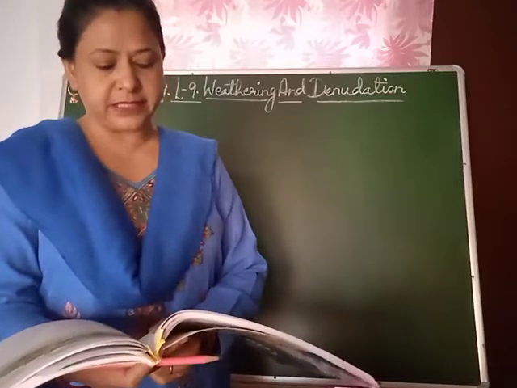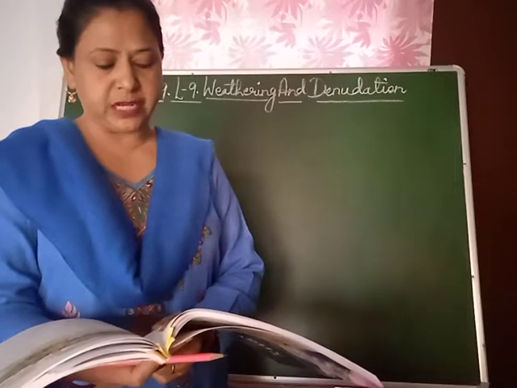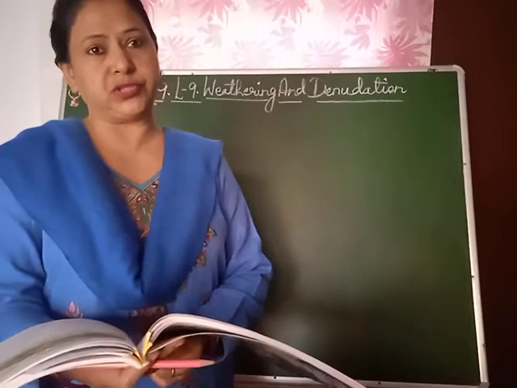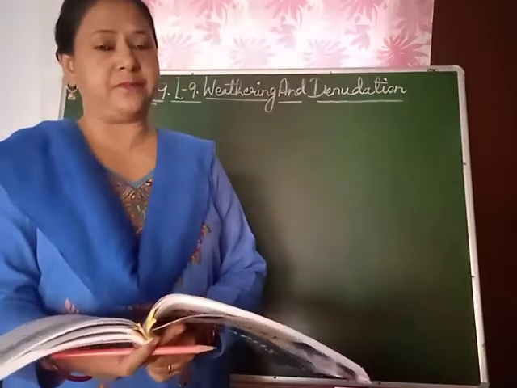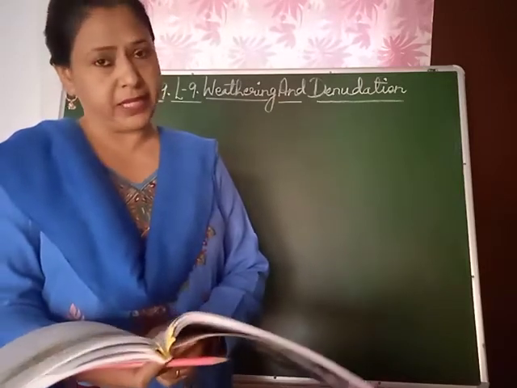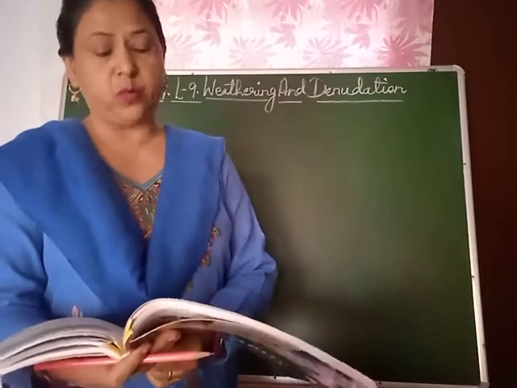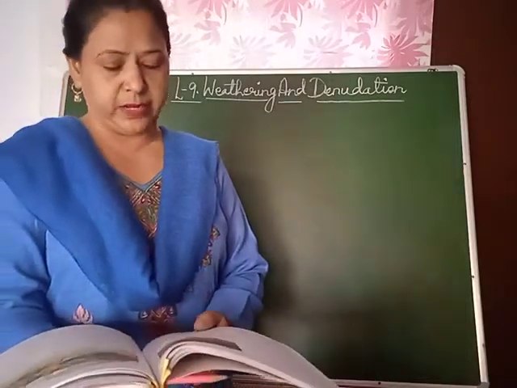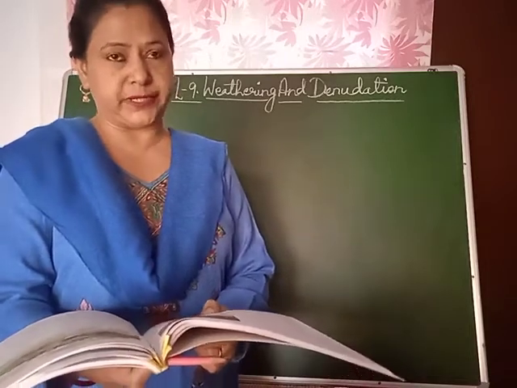Erosion, the active wearing away of the surface of the earth by moving agents like running water, wind, ice, and sea waves. Erosion, again, children, you all know what is erosion. When the floods come and the rocks are carried away by it, broken up into small pieces, and again by running water, wind, and sea waves, it is taken away. Erosion.